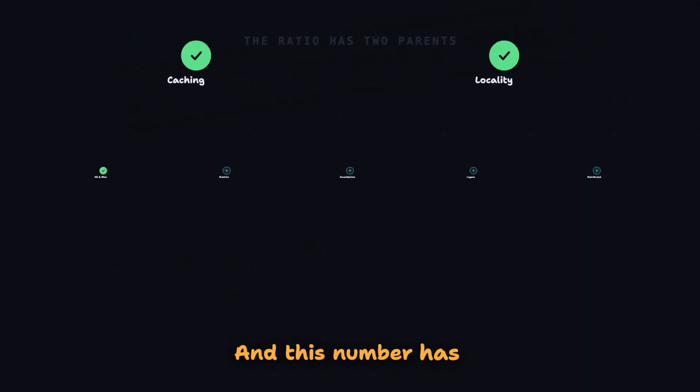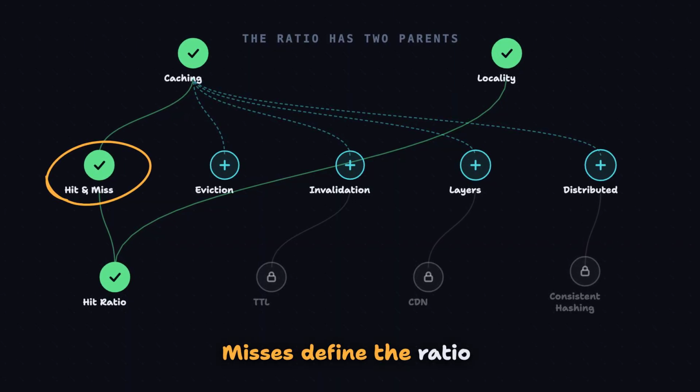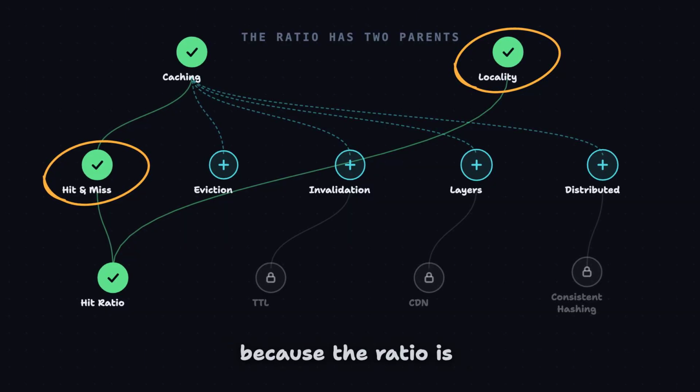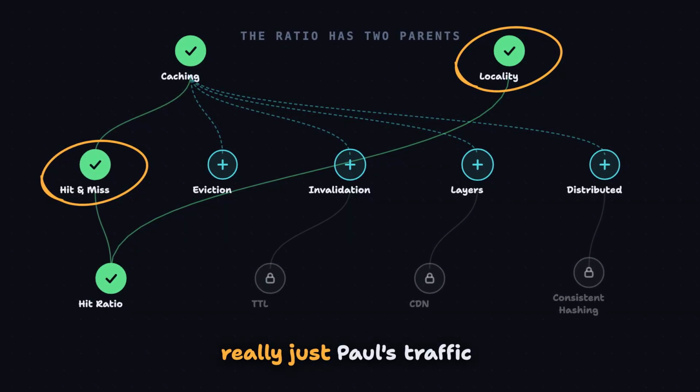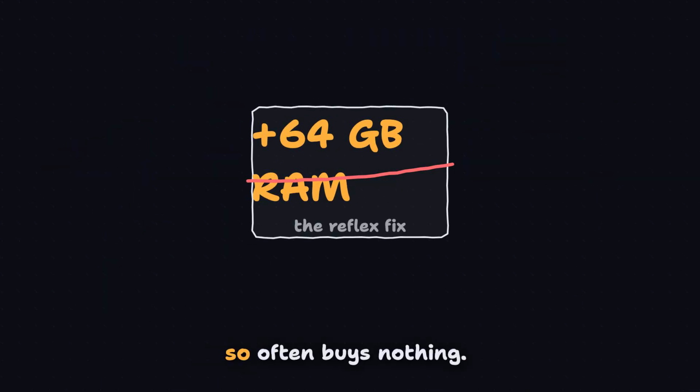And this number has 2 parents on the map for a reason. Misses define the ratio, but locality decides it, because the ratio is really just Paul's traffic pattern measured, which is why buying more memory so often buys nothing.